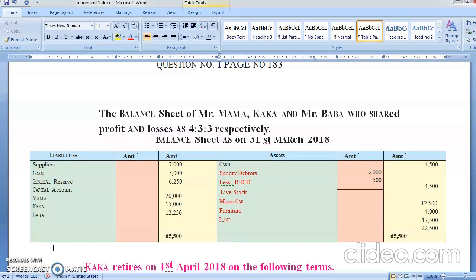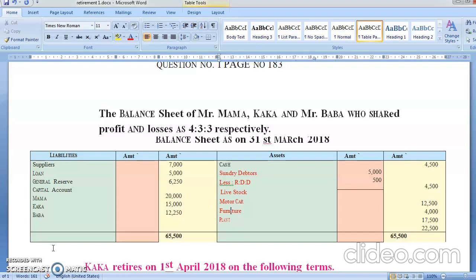Retirement means the person is alive but wants to leave the business because of some reason known to him. Death means the person is no more in this world, and so you have to remove him from the business. Retirement and death have different meanings, but the accounting procedure of both will be the same.